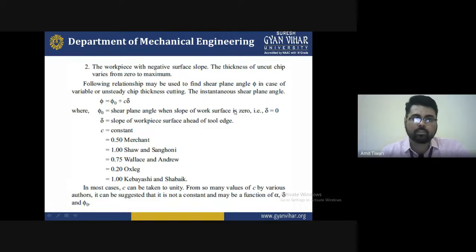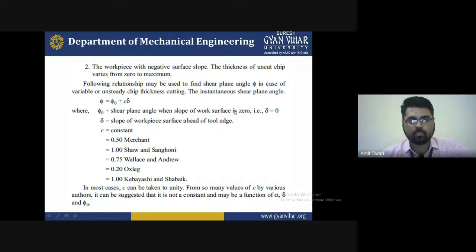And the following relationship may be used to find the shear plane angle phi. When you find the shear plane angle phi in the case of variable or unsteady chip thickness cutting, the instantaneous shear plane angle is given by phi equals phi 0 plus C delta, where phi 0 is the shear plane angle when the slope of the workpiece is 0, that is, when delta is 0, deflection is 0, and delta is the slope of the workpiece surface ahead of the tool edge, and C is a constant.